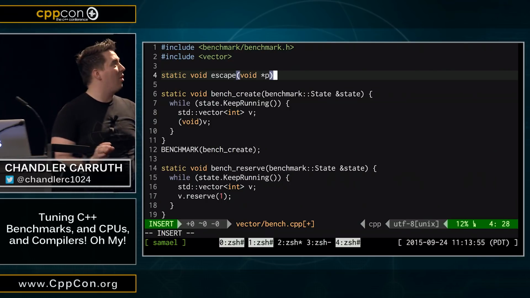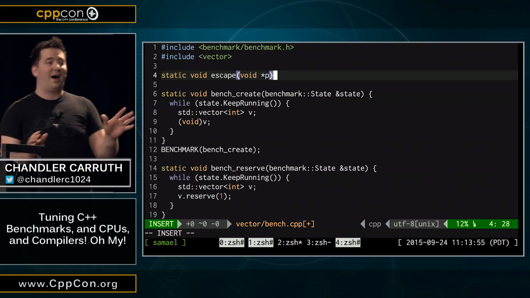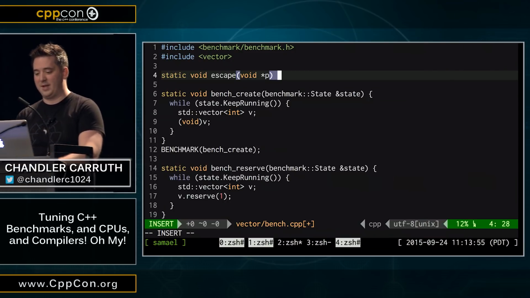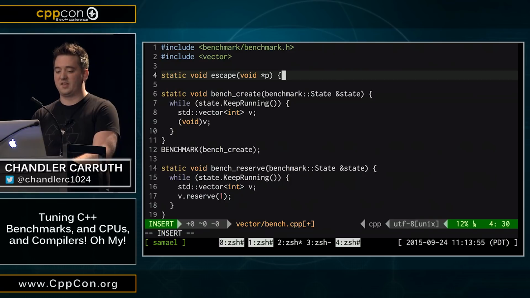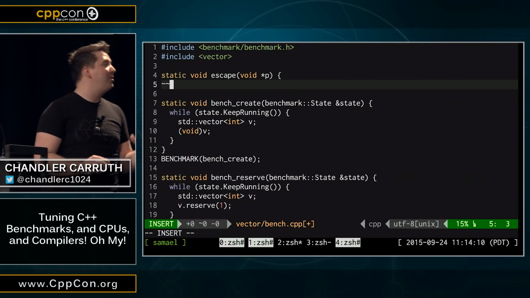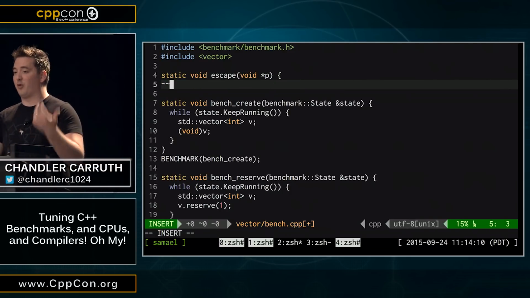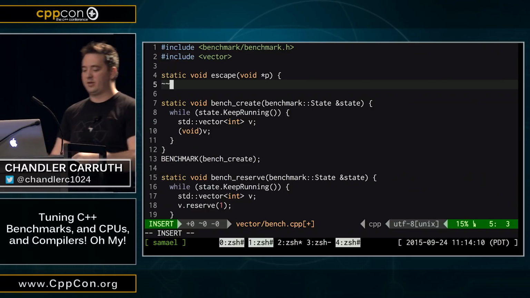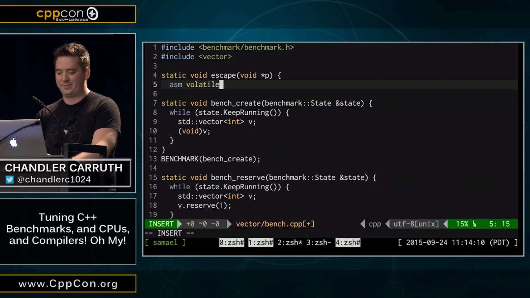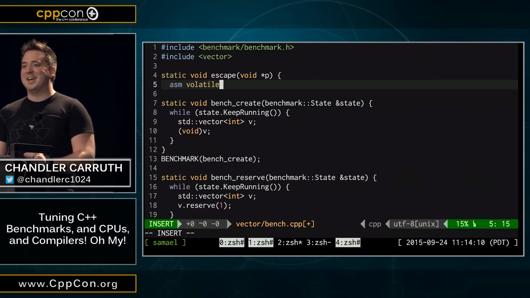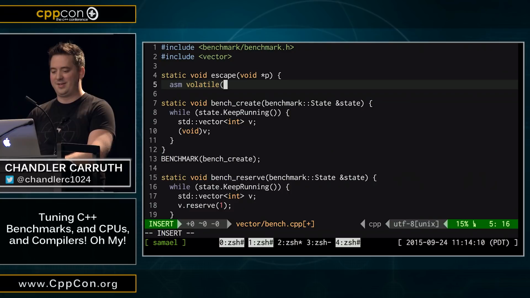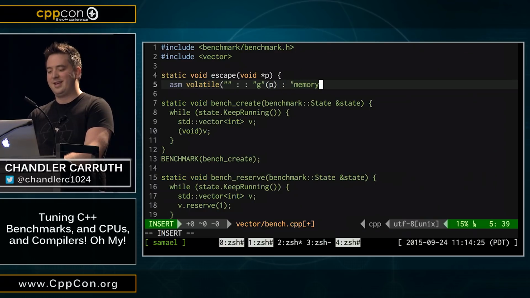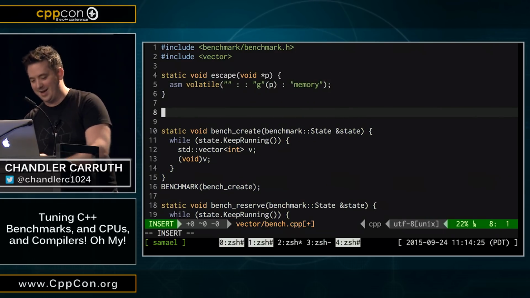Now, okay, we're already in trouble. I'm using void stars. I know, type safety and all that. But there's actually a reason why I'm using void stars. It's going to get a lot worse. I'm going to next type the two scariest tokens for my compiler implementer world. Okay, literally the two scariest tokens. Okay, it's real. And now I'm going to do something. This doesn't make any sense to anyone. Okay, so let's see what on earth I have done.